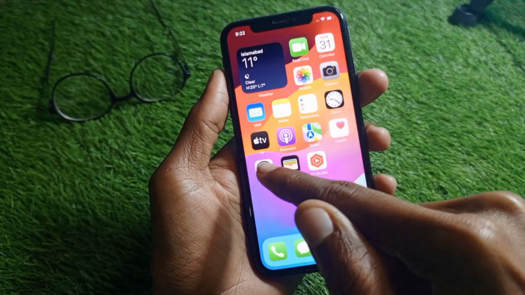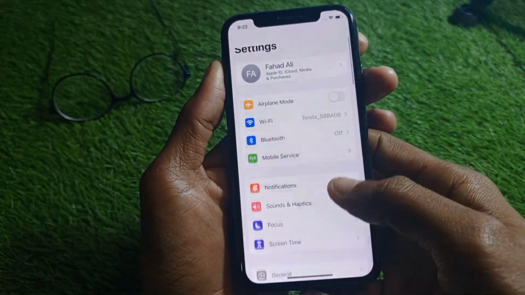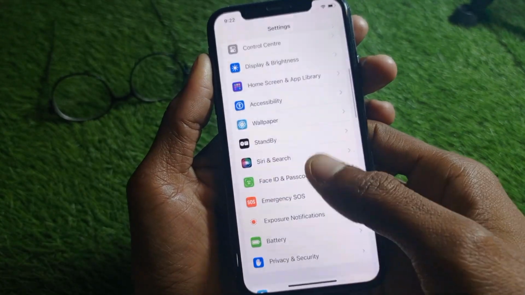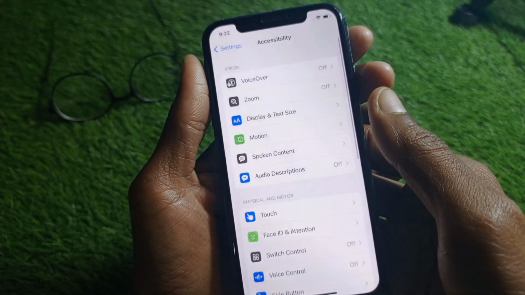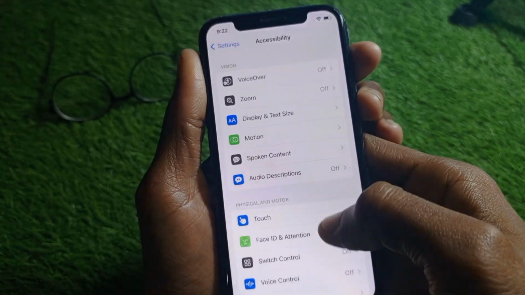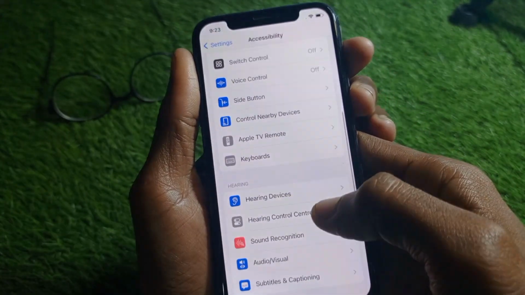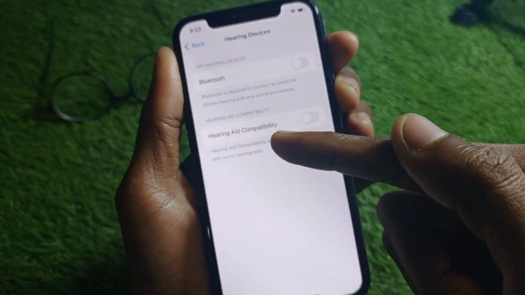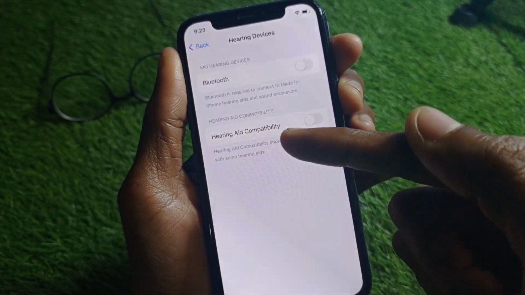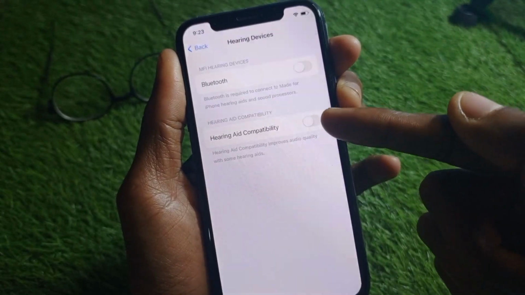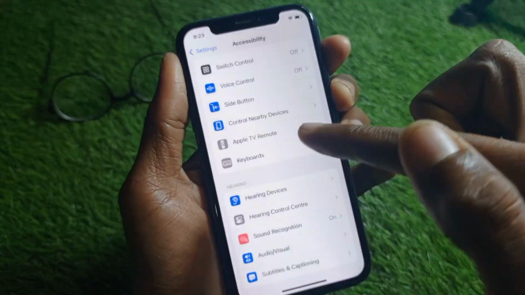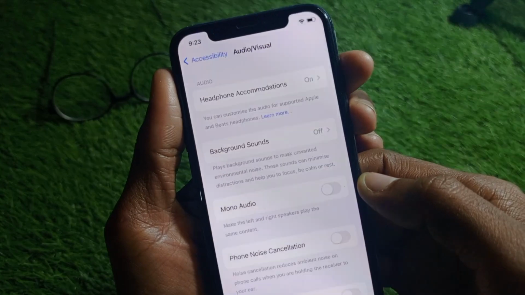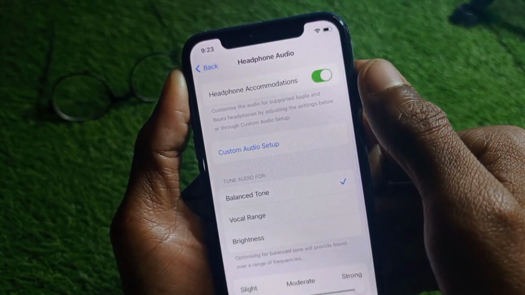So guys, simply you have to open your settings first, scroll it below, and guys click on accessibility. Here is the option of accessibility. You have to click on this tab, and guys, first of all you have to click on here the option of hearing device. So guys, if here is the option that is hearing aid compatibility, so guys, if it is turned on you need to turn off it, and after doing this you have to go back, click on audio and visual, and guys, after this here is the option of headphone accommodations.